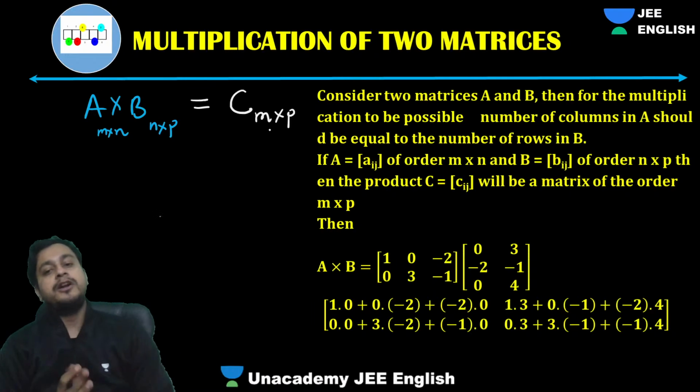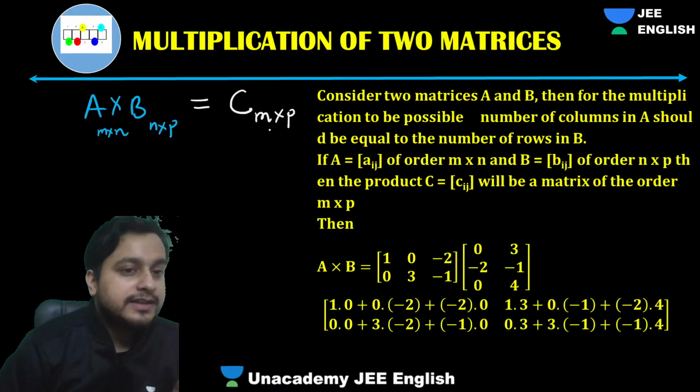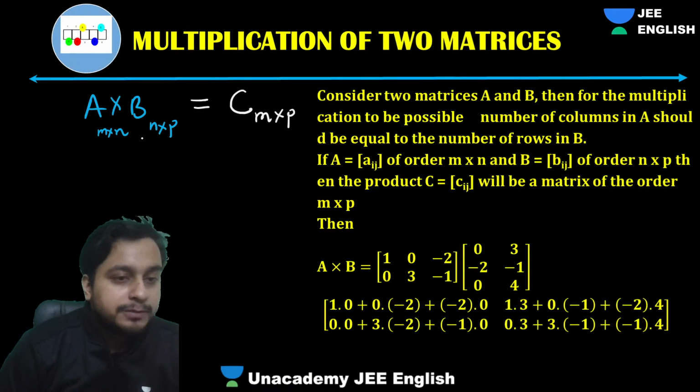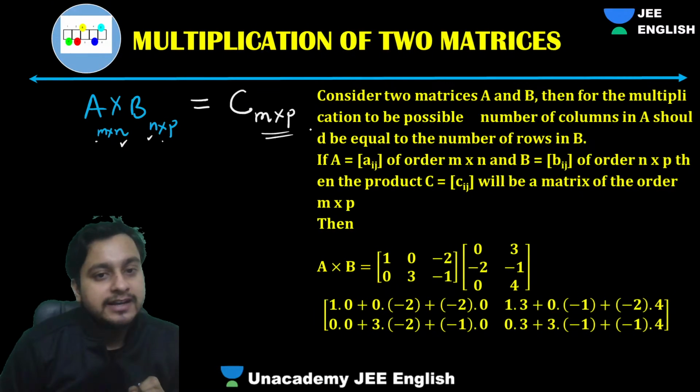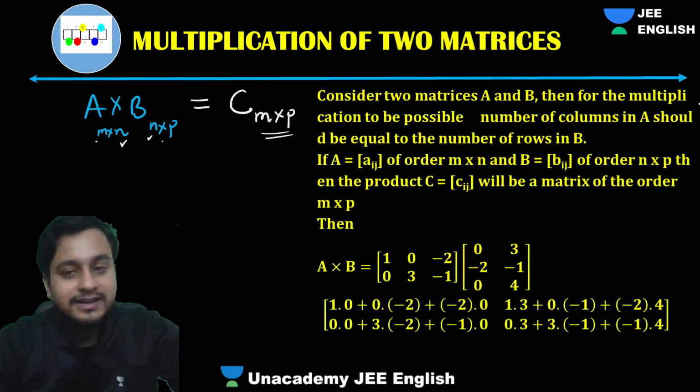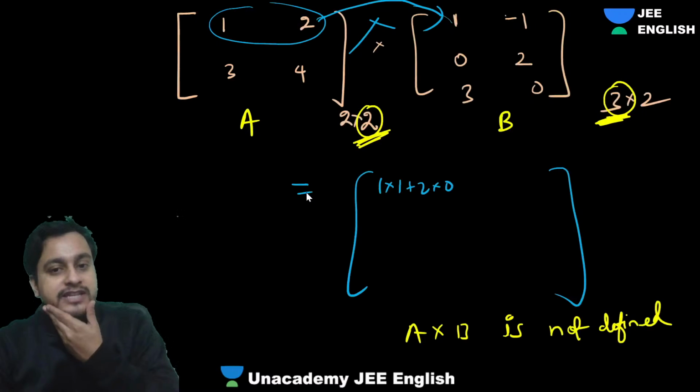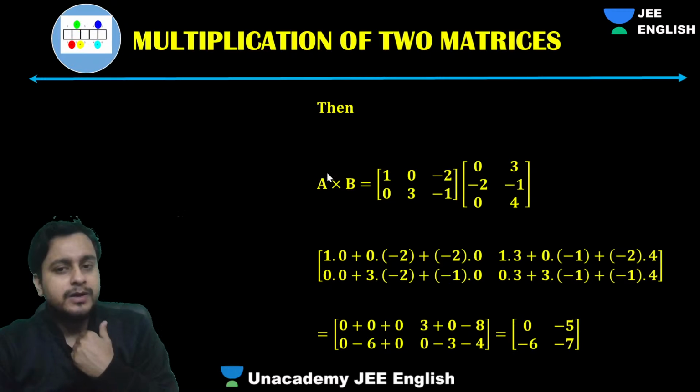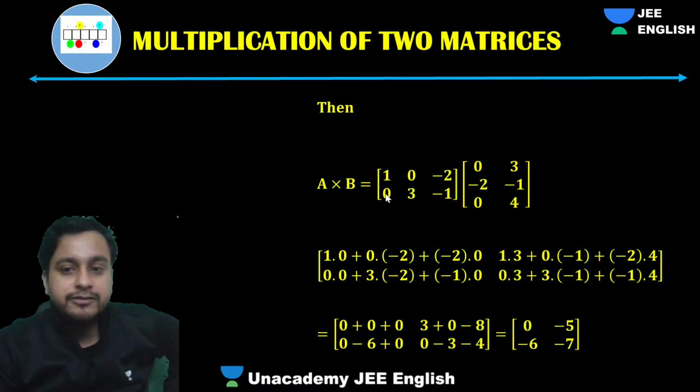That is the most important point which I wanted to discuss. For multiplication to be possible, this N should be equal to this N, and M and P will be the final order of the matrix. Is that clear, everyone? And that's what is happening, right? You can check it in anything. See, suppose here they have crossed 3 cross 2 and 2 cross 3.